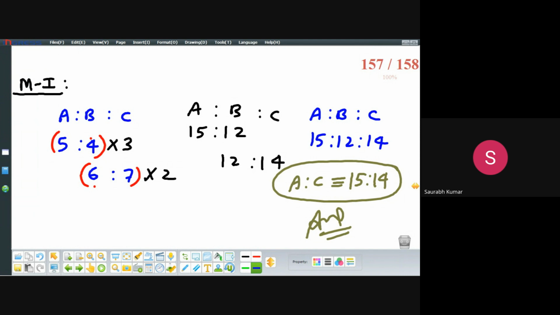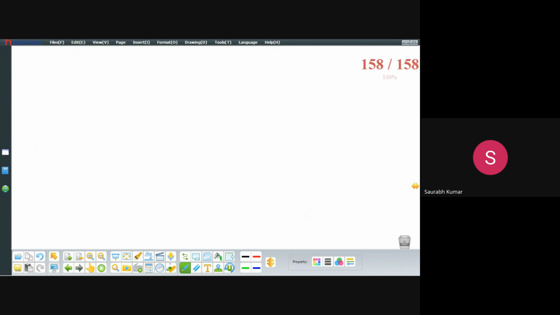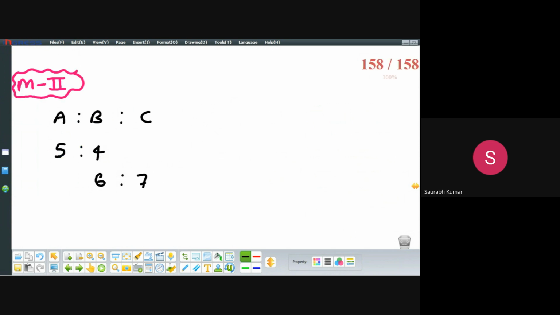Multiple times I have explained it. Now, second method. Method 2 is nothing but first you will write the ratio between A is to B. A is to B is 5:4, and B ratio C is 6 is to 7.